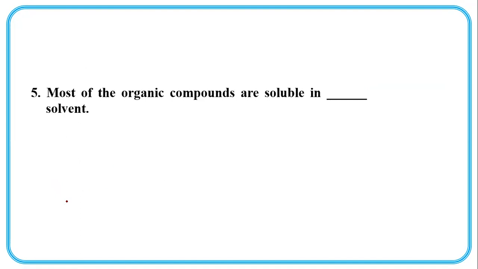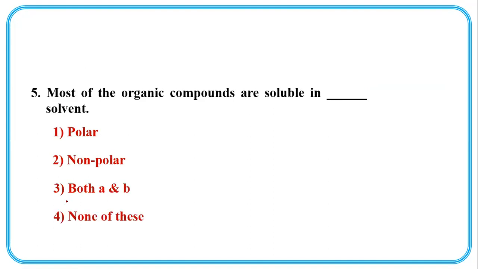Most organic compounds are soluble in dash dash solvent: polar solvent, non-polar solvent, both A and B, none of these. See here, we know that like dissolves like.